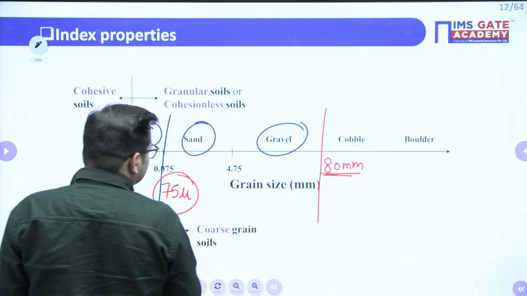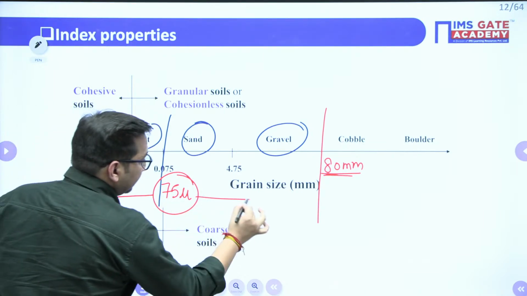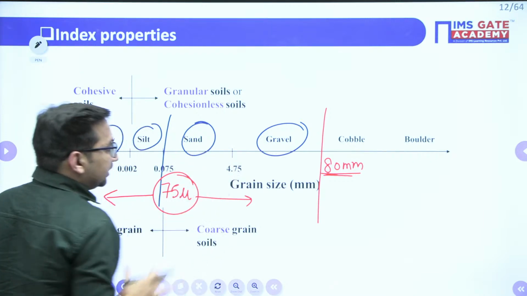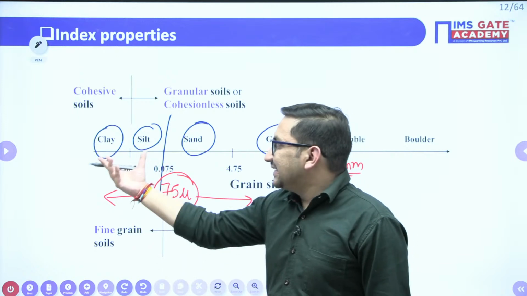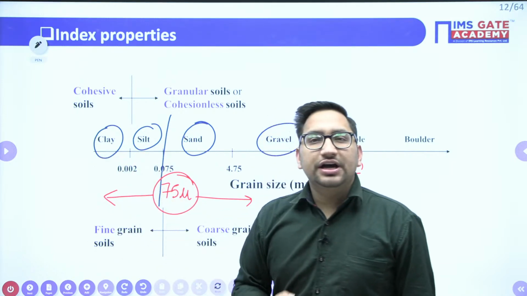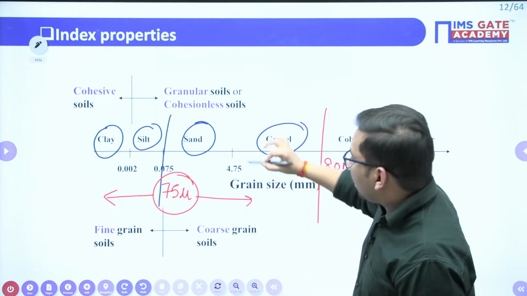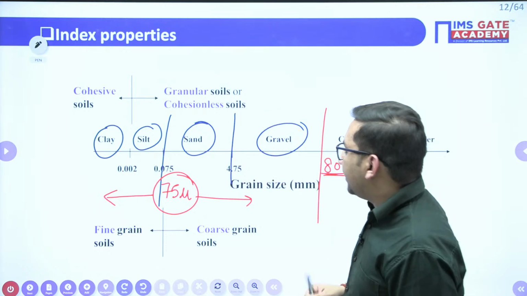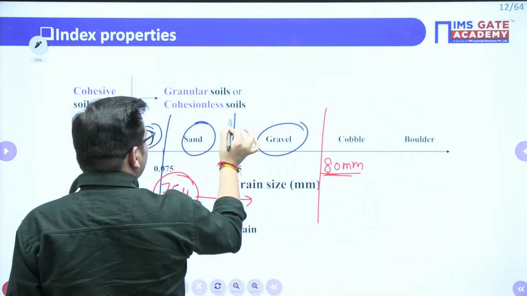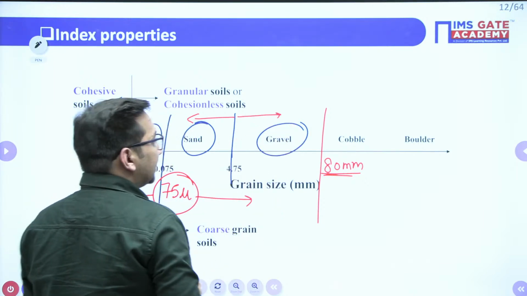Now, these two soils, silt and clay, this 75 micron is the deciding size for your fine grained soil and coarse grained soil, right? These sand and gravel, they are in the category of coarse grained soil, whereas silt and clay, they are in the category of fine grained soil. Clear this particular thing? Also, this 4.75 mm is the deciding size for your gravel and sand. Clear?